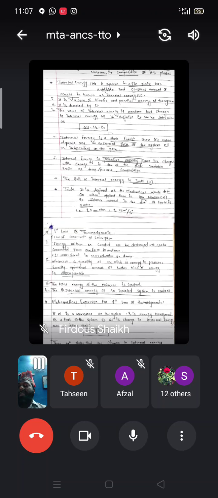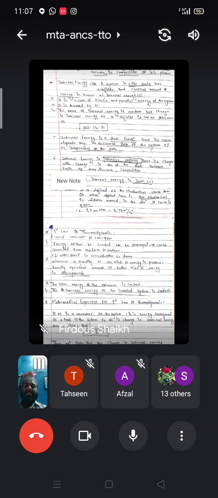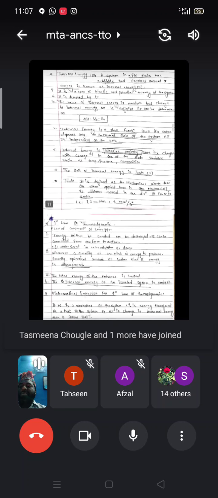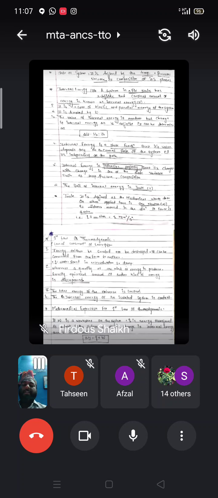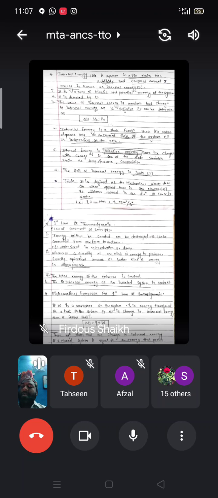The MCQ will be there: internal energy is dot dot function, state function, or say internal energy, give the example of the state function. Internal energy is one of the state functions. Internal energy is dot dot property, extensive, intensive. Here it is extensive. The unit of internal energy is a joule.